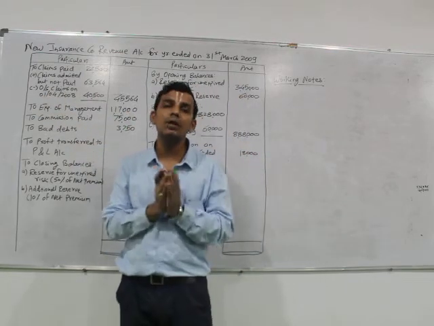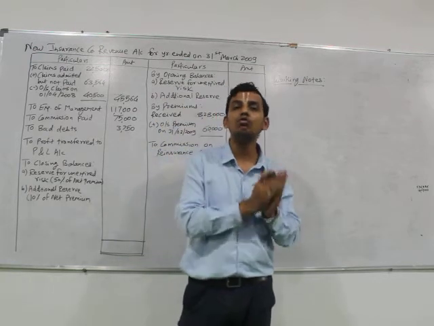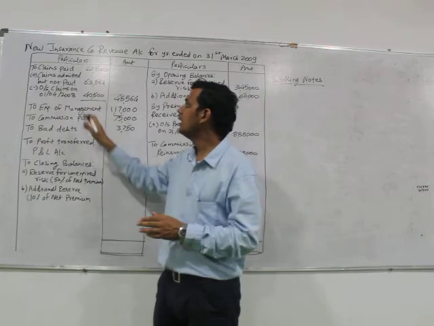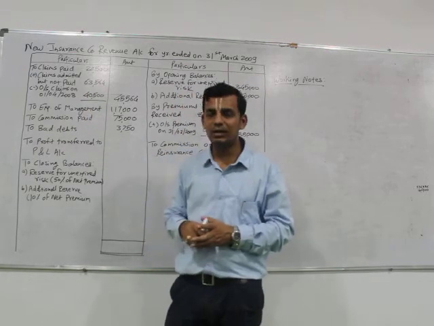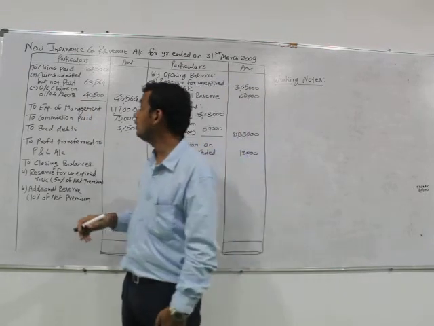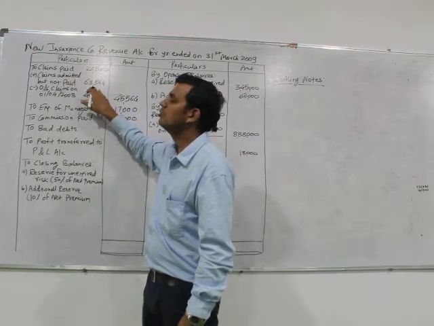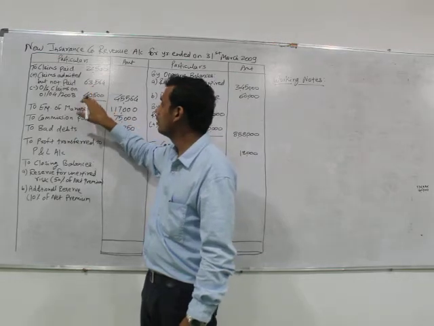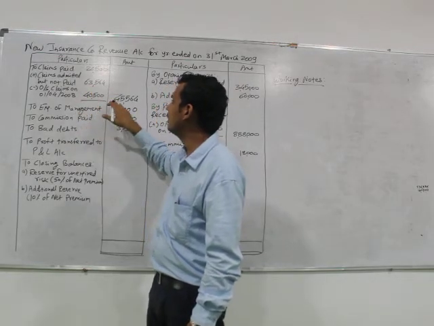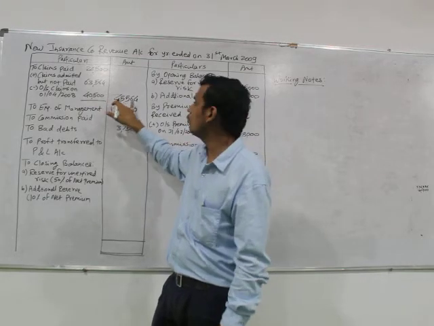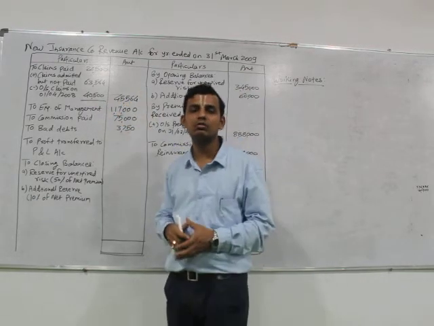That means the opening balance of the claim which was outstanding at the end of the previous year has been taken into this year, and it has been deducted as we have discussed in the pro forma. So 22,500 plus 63,564 minus 40,500. So the net amount of claims paid during the current year is rupees 45,564, which has been taken by us.